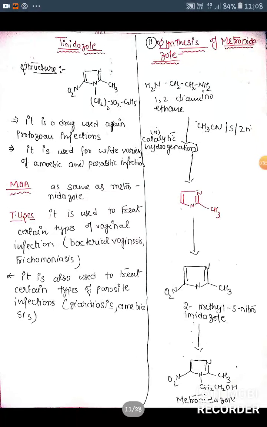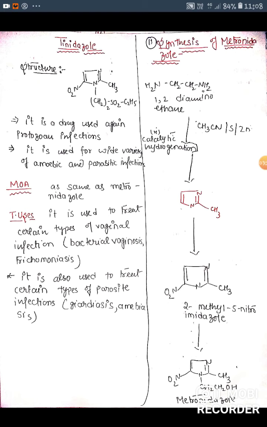Next drug is tinidazole. Tinidazole is a drug used against protozoan infection. It is used for a wide variety of amoebic and parasitic infections. The mechanism of action is the same as metronidazole and ornidazole.